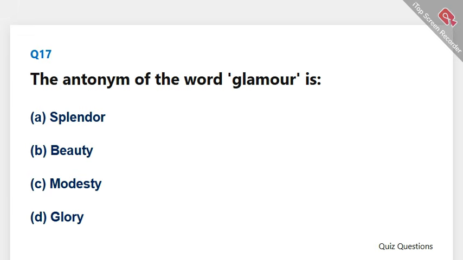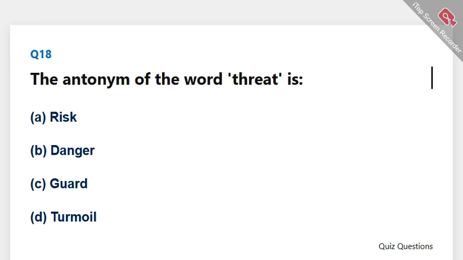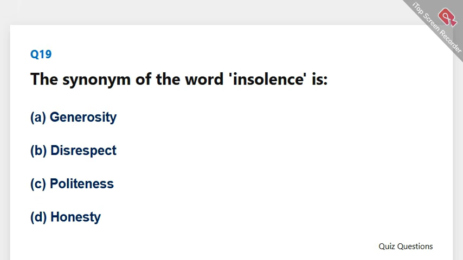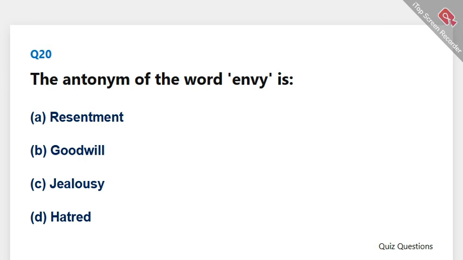The antonym of the word glamour is. The correct answer is C. Modesty. The antonym of the word threat is. The correct answer is C. Guard. The synonym of the word insolence is. The correct answer is B. Disrespect. The antonym of the word envy is. The correct answer is B. Goodwill.